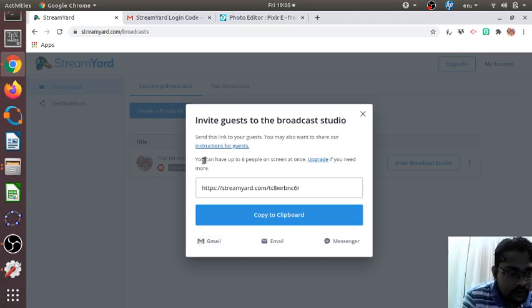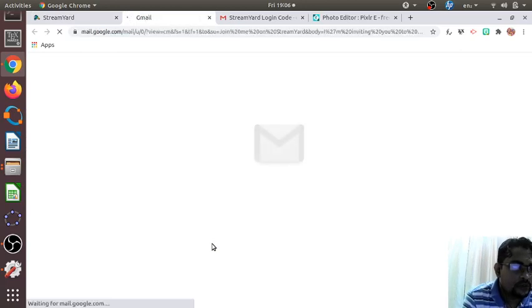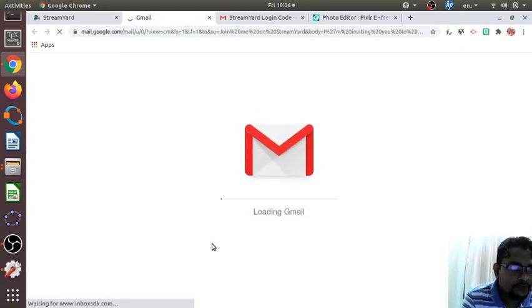Here you will see that there is an option. You can have up to 6 people on screen at once. If you upgrade, you will have 10 people on screen at once. So send this link to very selected people. There are several options. You can copy this link and send it via WhatsApp or email. You can send it directly via this Gmail message. Automatically it will create a message.